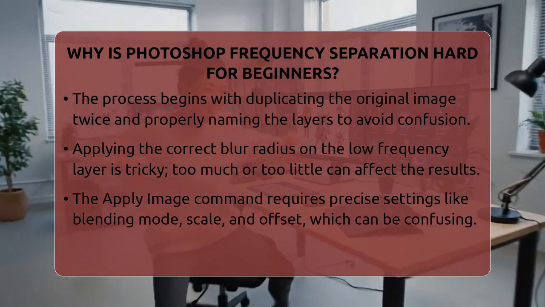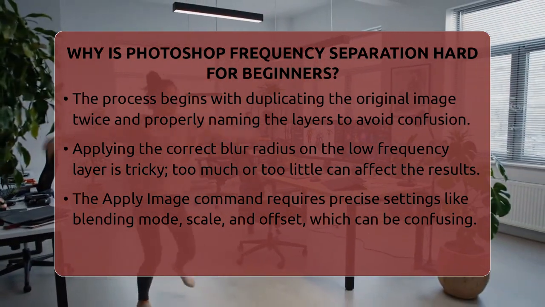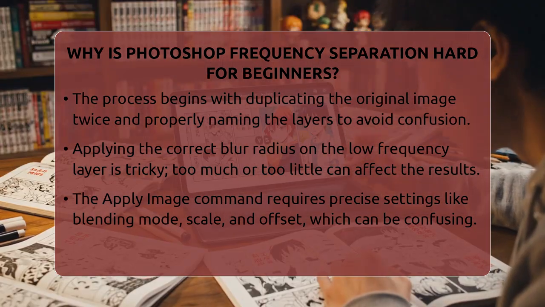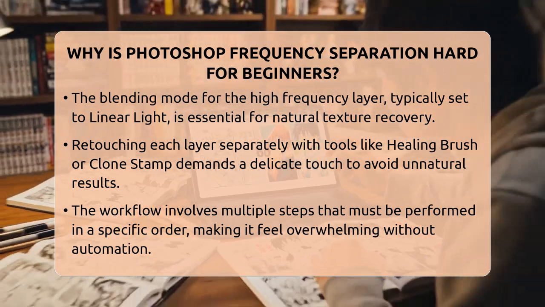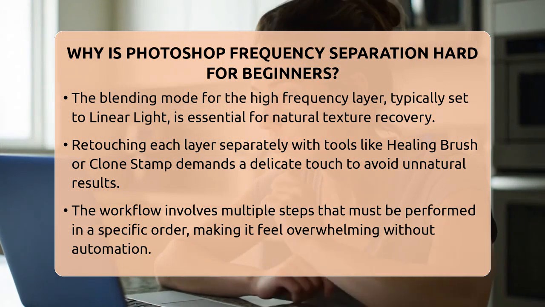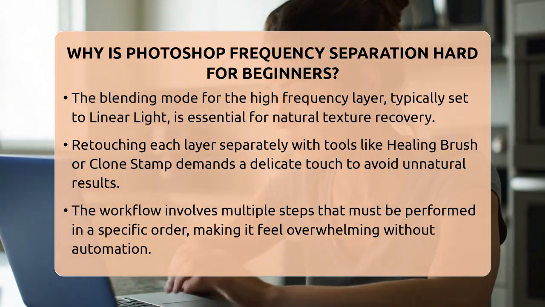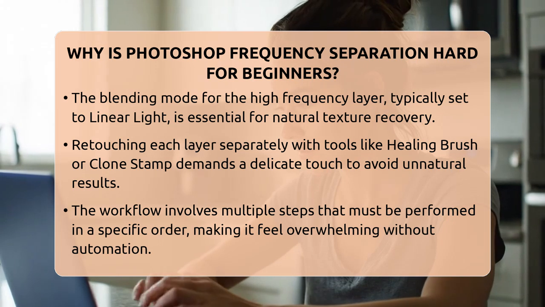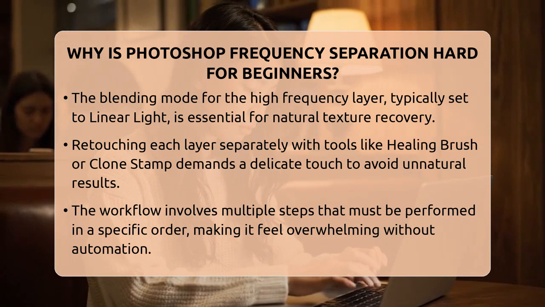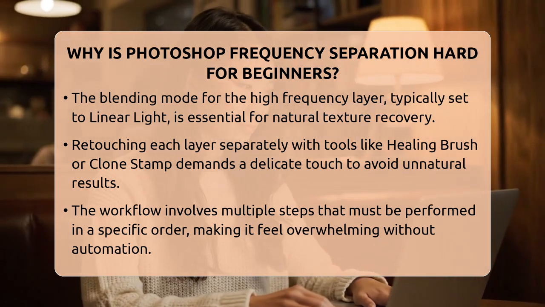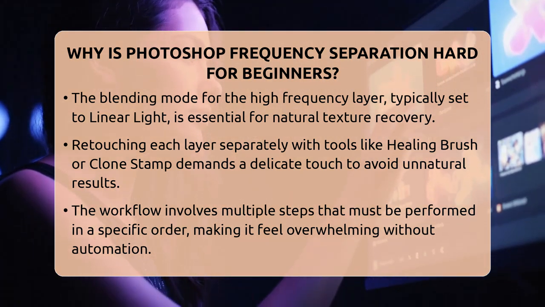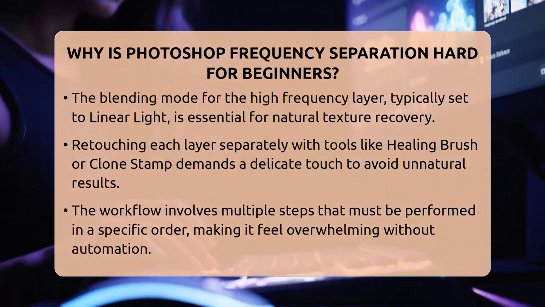Next comes the use of the Apply Image command. This step involves setting specific options like blending mode, scale, and offset. These settings are technical and can be confusing because they control how the high-frequency layer isolates the texture details. If you don't get these settings right, the texture can look off or unnatural. Then there's the blending mode for the high-frequency layer, usually set to linear light. This mode is essential to bring back the texture in a natural way, but understanding how blending modes work can be a challenge for beginners.